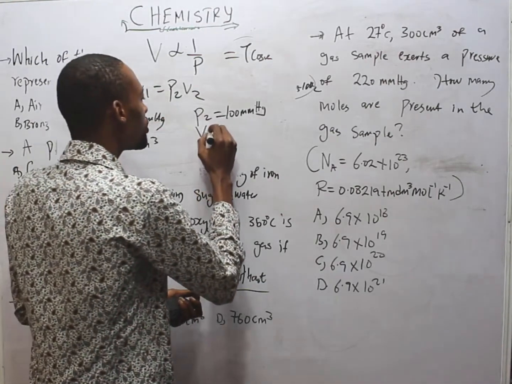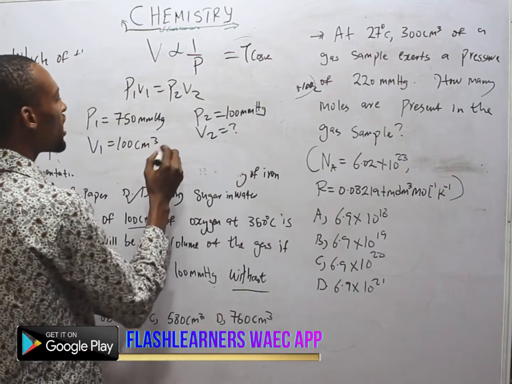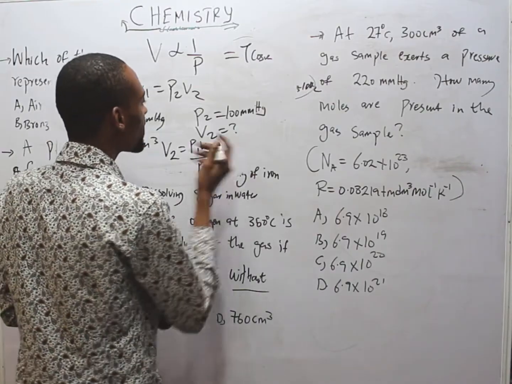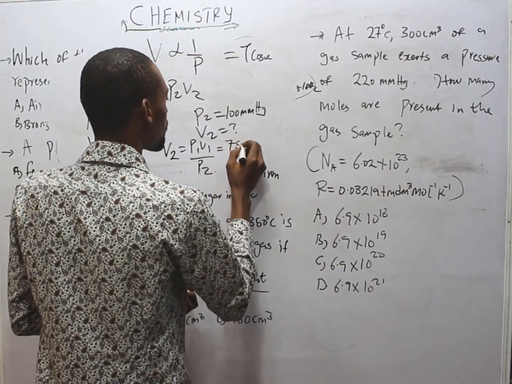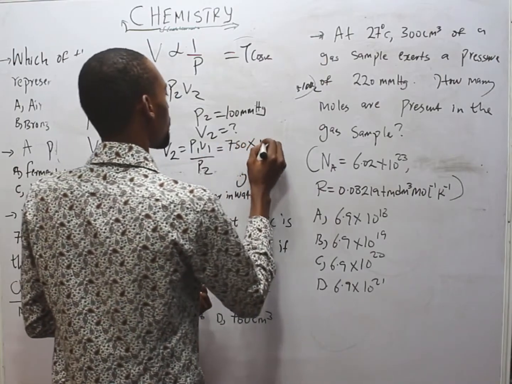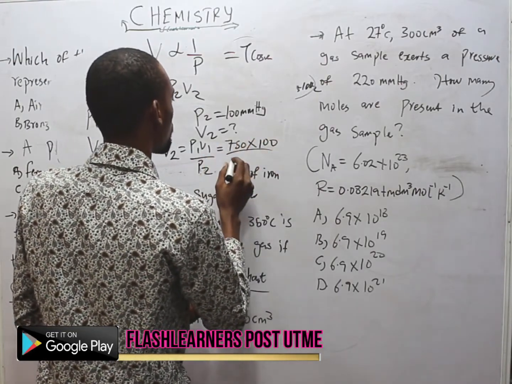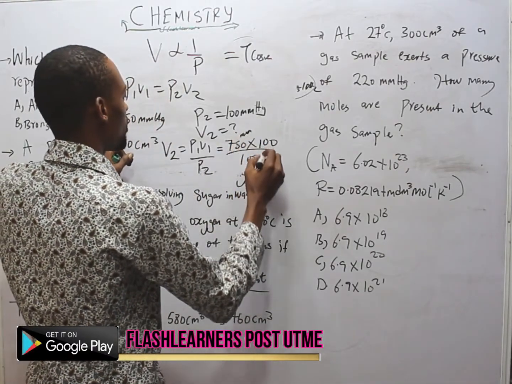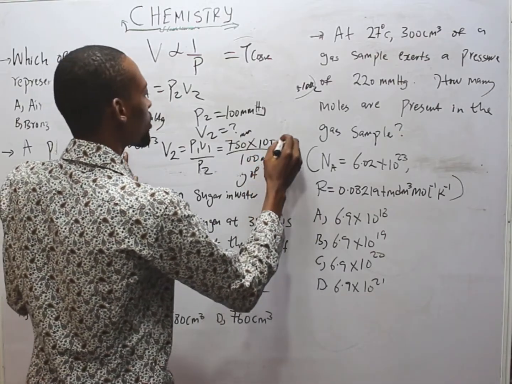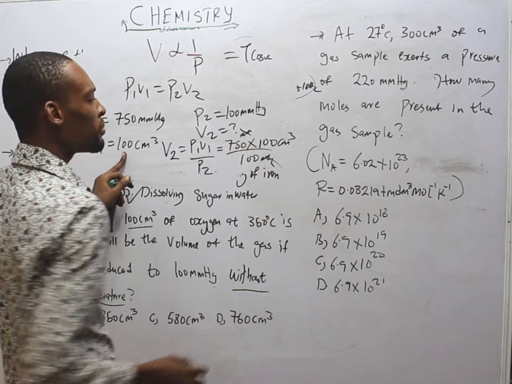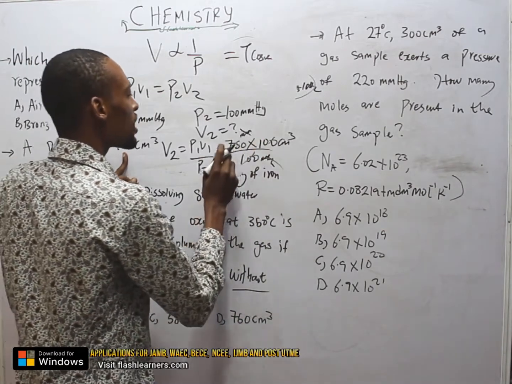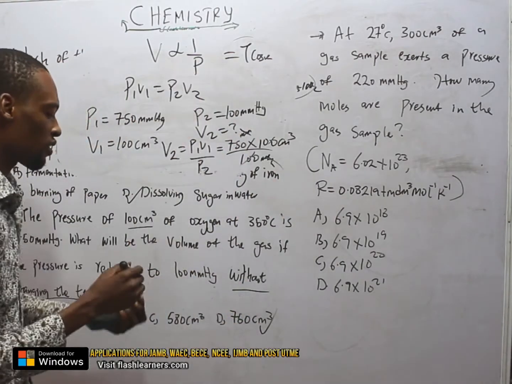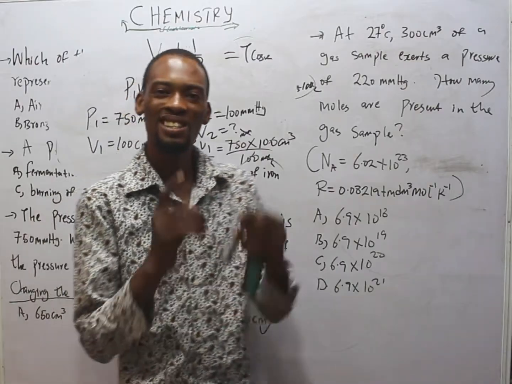That means find V2. From here, V2 is simply P1 V1 over P2. And that is 750 times 100 over P2, which is also 100. So this is 100 millimeter mercury, and volume in cm³. Millimeter mercury cancels millimeter mercury, 100 cancels 100, so we are left with 750 cm³. This is the volume. The temperature remains constant.